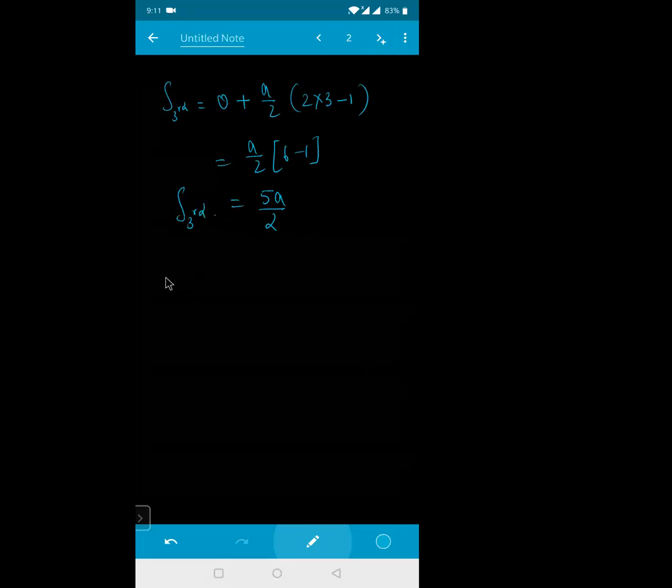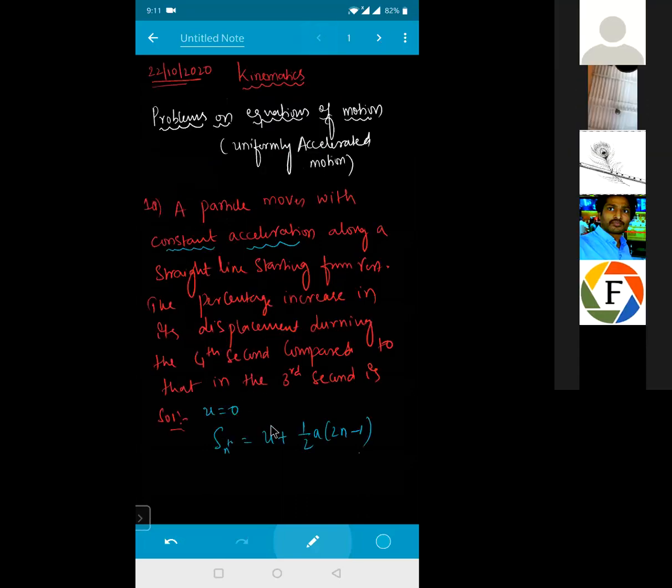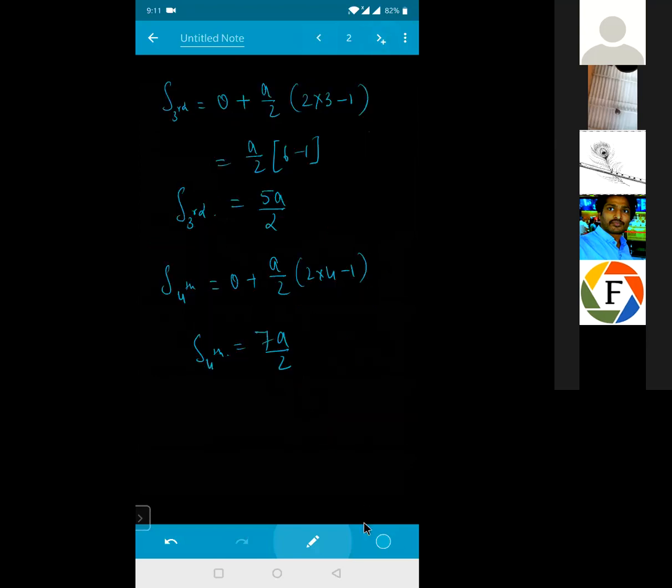The same way for the fourth second, if I am talking about, displacement in the fourth second is equal to initial velocity is 0, so it is a by 2 into 2 into 4 minus 1. 2 fours are 8, 8 minus 1, 7. So this one is 7a by 2. This is the displacement in the fourth second. Got it, everyone? So we got the displacement in the fourth second and we got the displacement in the third second. Now what is asked is percentage increase.